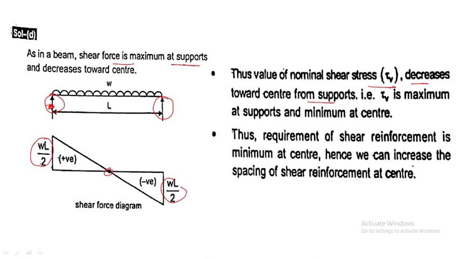It is maximum at supports and minimum at the center. Thus the requirement of shear reinforcement is minimum at the center, but you require the maximum at the supports. Hence we can increase the spacing of shear reinforcement at the center.